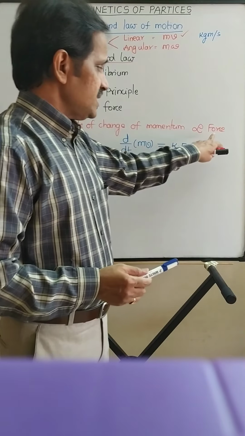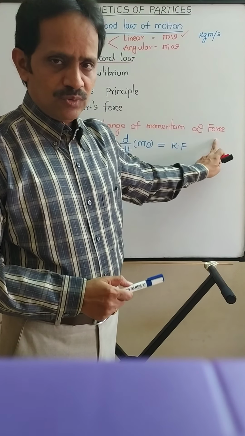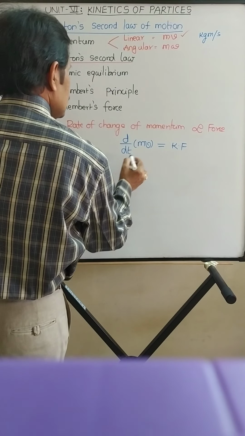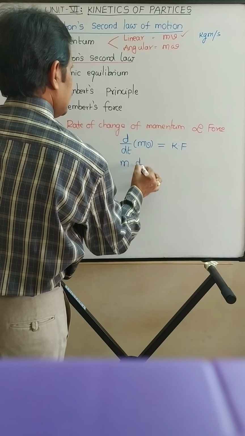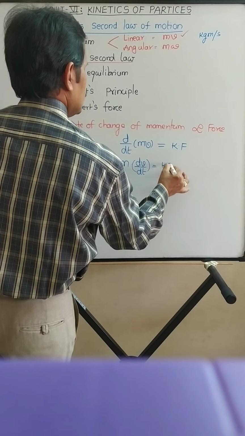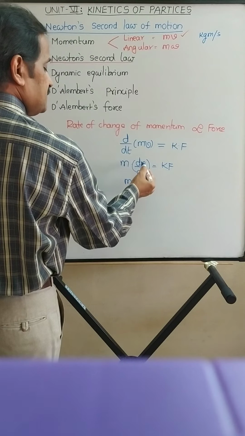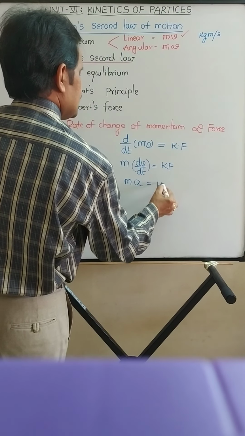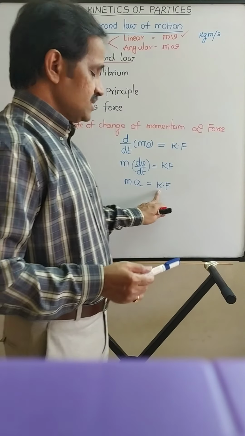Which force is this? It is the resultant force or unbalanced force acting on the body. Here the mass of the body is constant, so it is m into dv by dt is equal to k into F. What is dv by dt? Rate of change of velocity with respect to time, acceleration, is equal to k into F, where k is the proportionality constant.